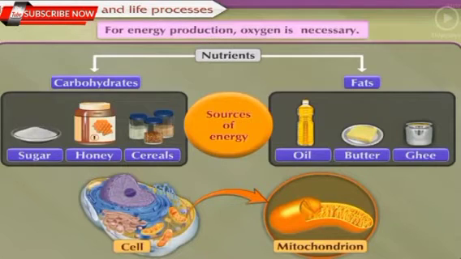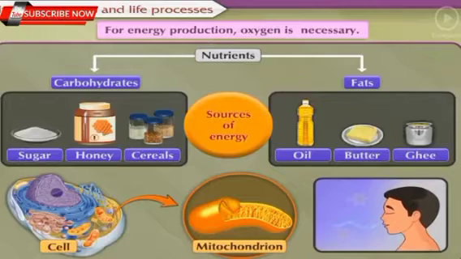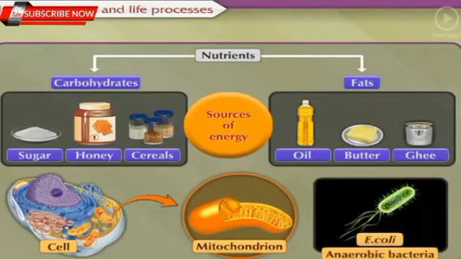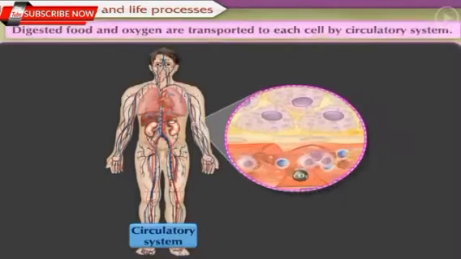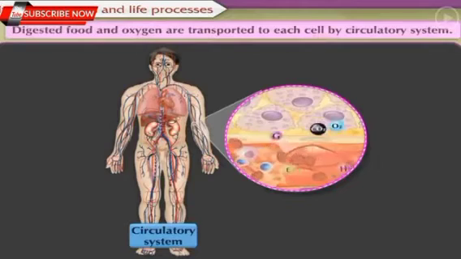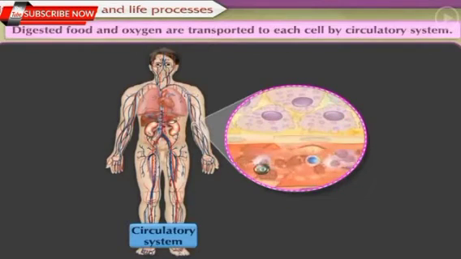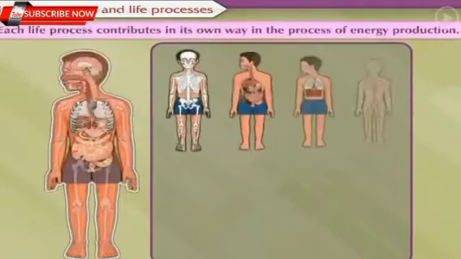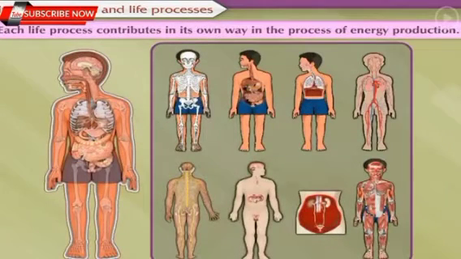Along with nutrients, oxygen is also necessary. Exceptionally, some microorganisms do not need oxygen for energy production. The digested food and oxygen are transported to each cell by circulatory system. Therefore, we can say that each life process contributes in its own way in the process of energy production.